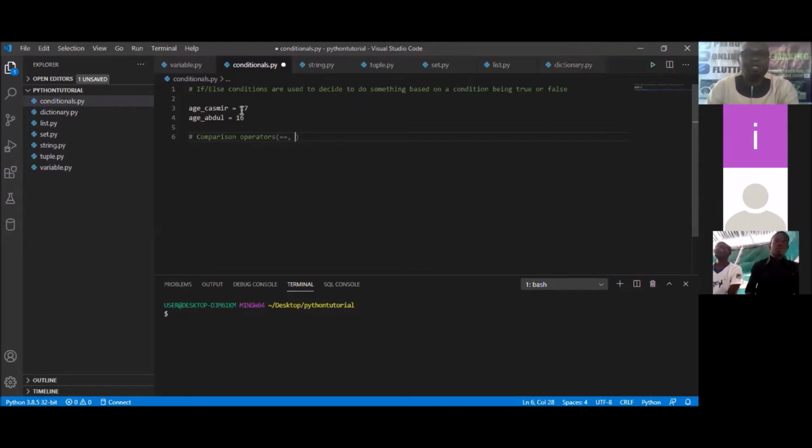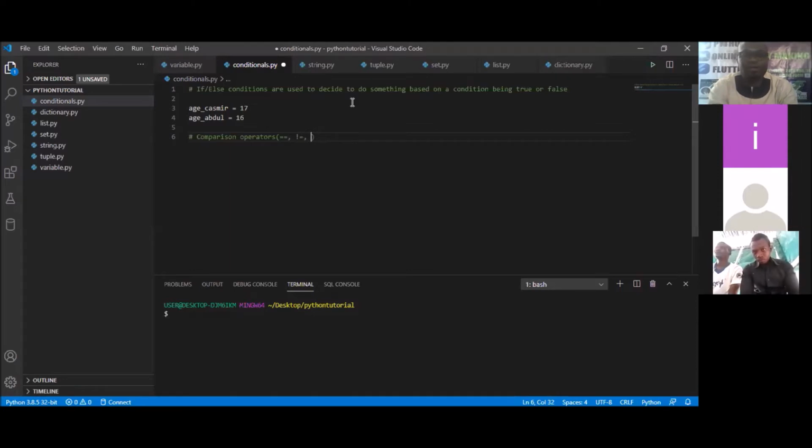Where we use single equal to for Kashmir equal to 17, we are simply assigning the value of 17 to a variable Kashmir. We are not checking whether it's equal to, but as a comparison for checking, you use double equal to. Is that clear? So we're going to be looking at not equal to. That's how you check if some things are not equal.